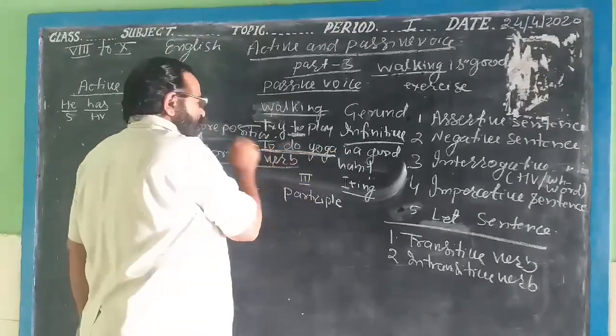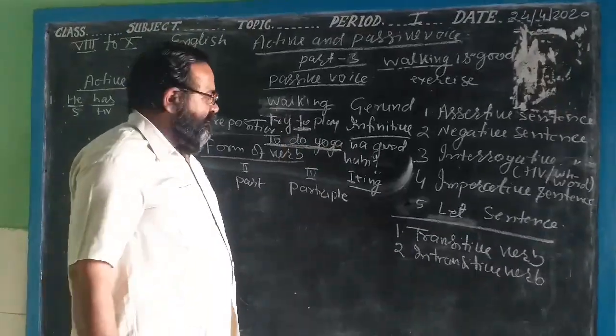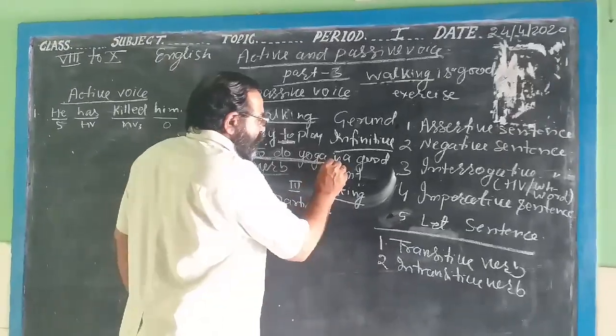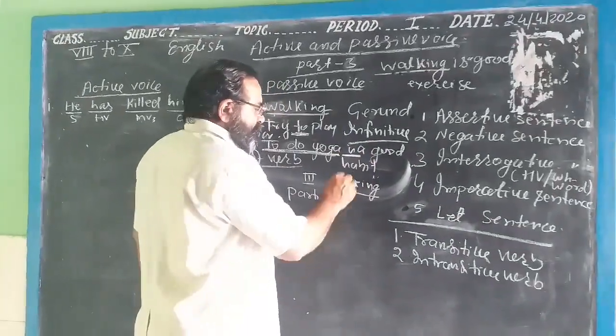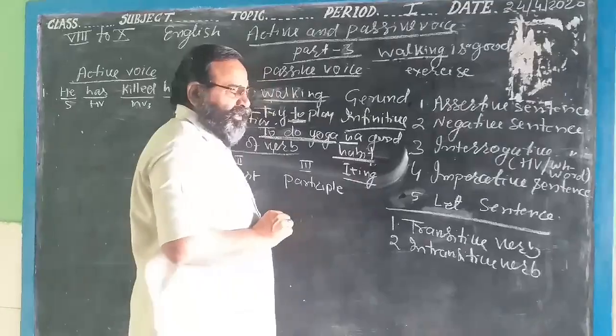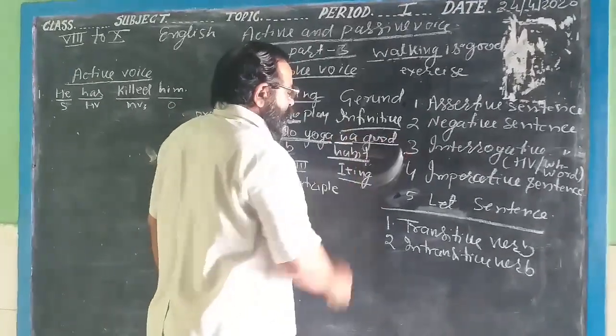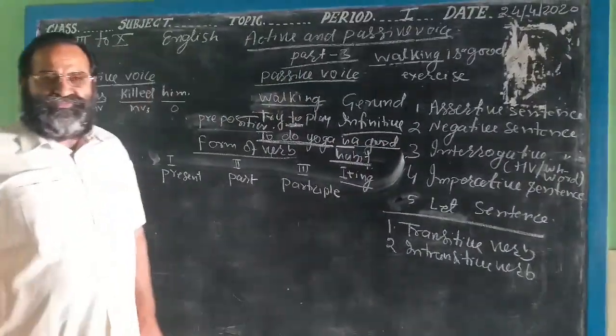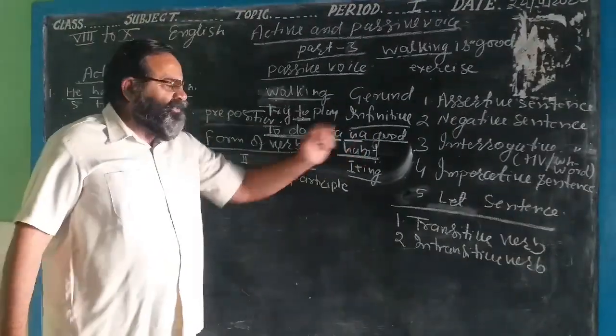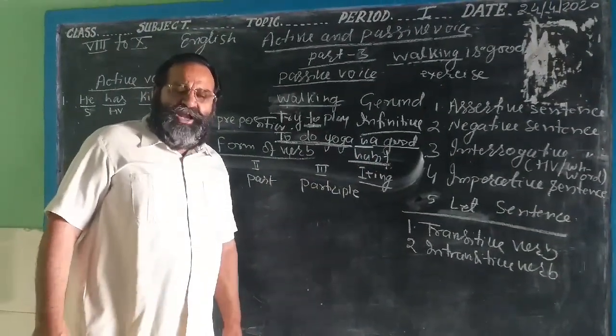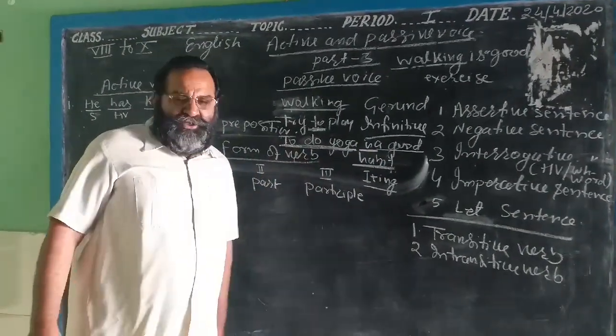This is the complete subject, is the linking verb, and a habit is the object, and good is the adjective. I will tell you what is adjective and adverb. First of all, I will complete this topic.